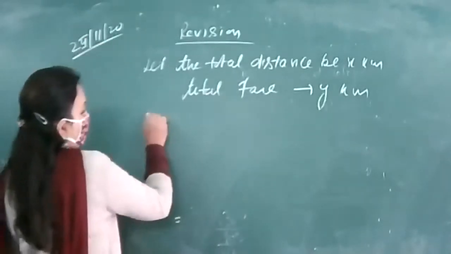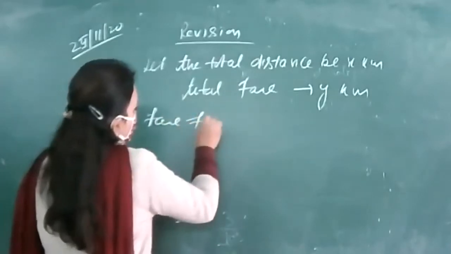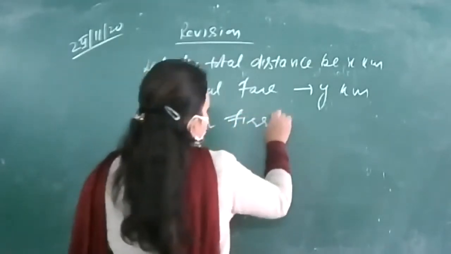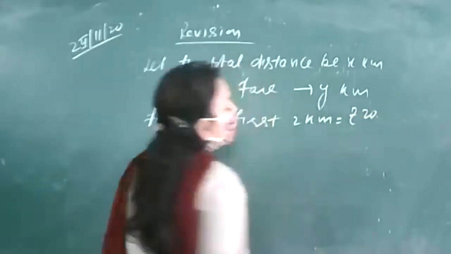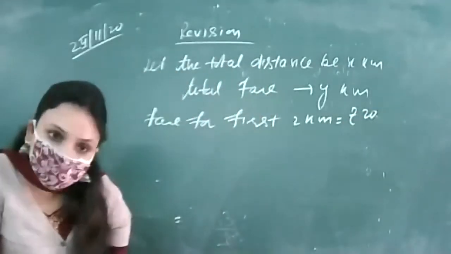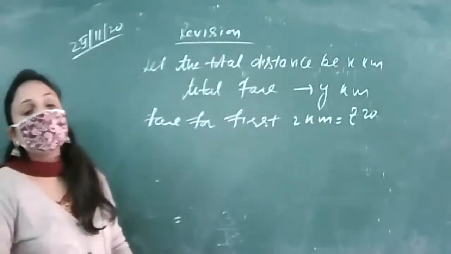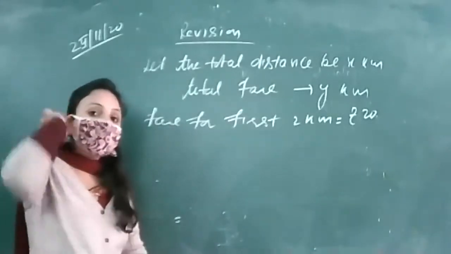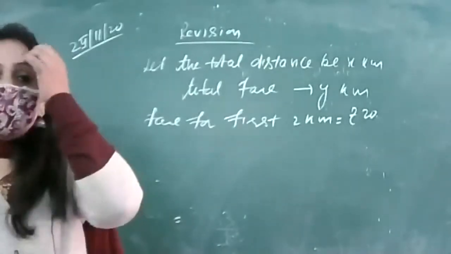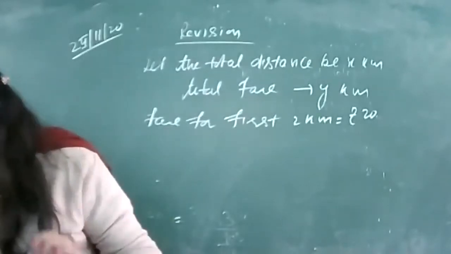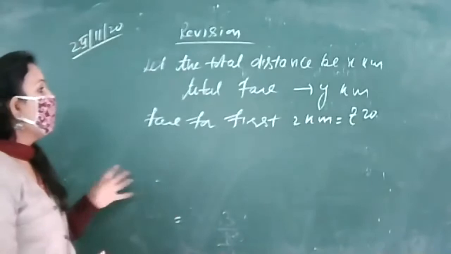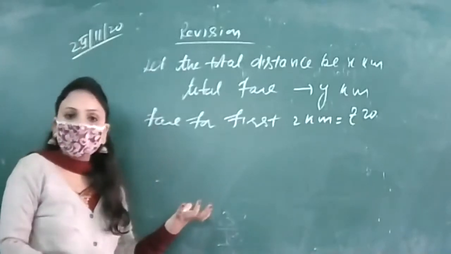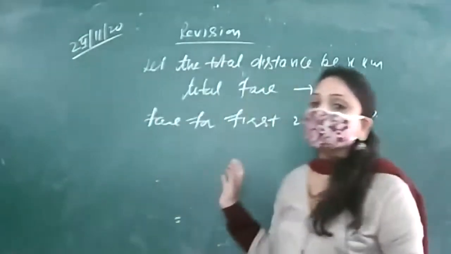Fare for first 2 kilometers is equal to rupees 20, and for the subsequent distance the fare is rupees 7 per kilometer.